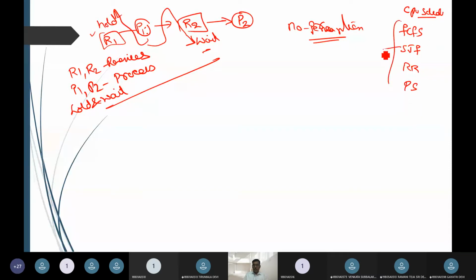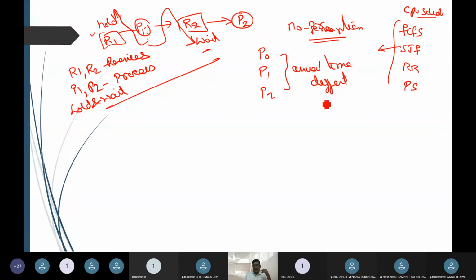When we take up the shortest job first algorithm, the job whose burst time is low is the one we take up. But we assume that for all the processes P0, P1, P2, the arrival time is different.